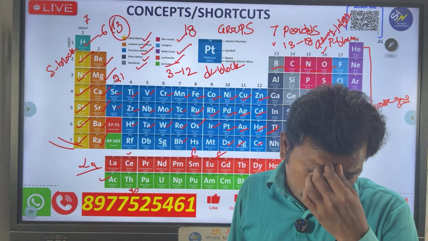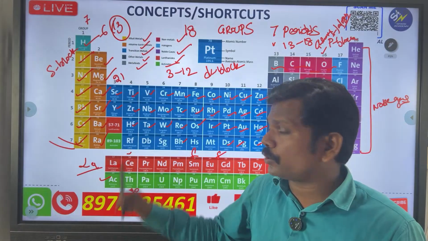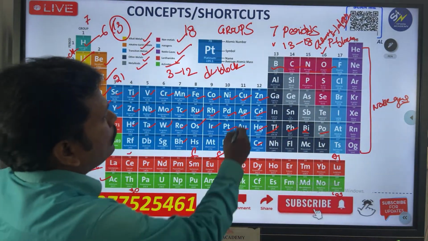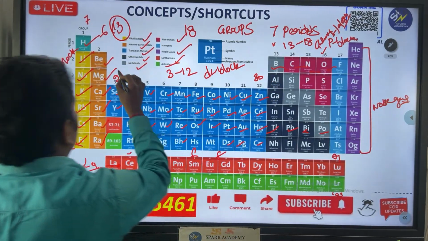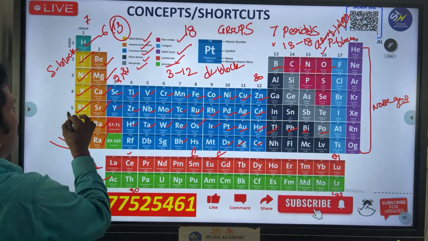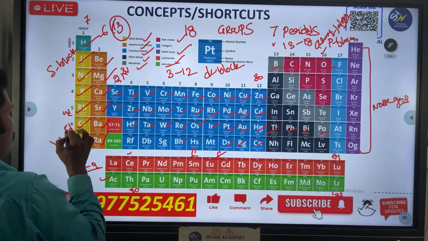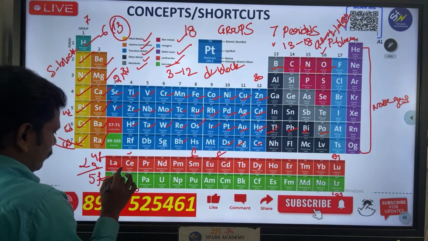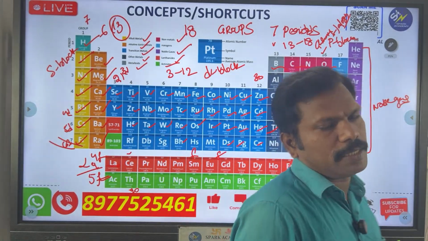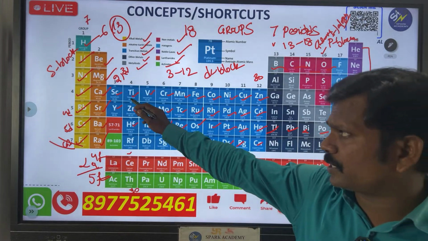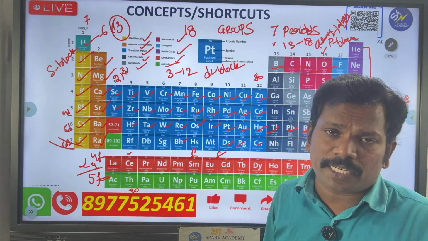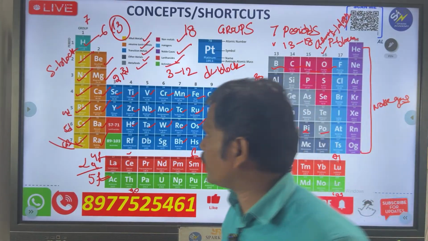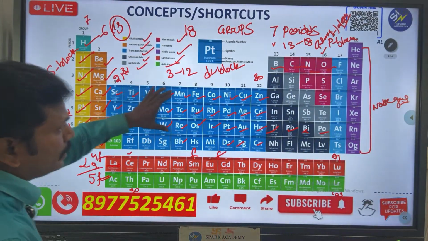Very important, na. This is 21. Then see, another one, 21 to 30. This is called the 3d series, na. Generally it is called the 3d series. It is the 4d series, the 5d series, the 6d series. And this is called 4f, this is called 5f. Before that I just forgot, so I am introducing this now. The series are 3d, 4d, 5d, 6d. These blocks are 4f and 5f. This is very important, related to this.